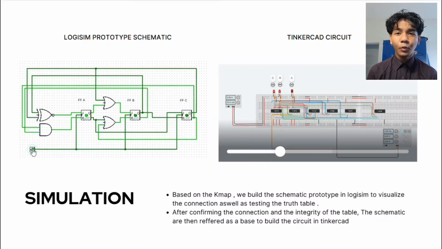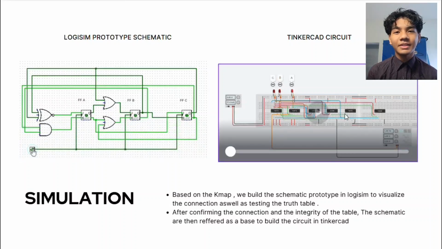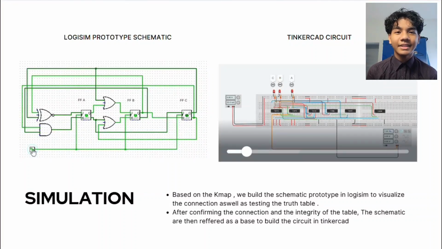Once confirmed, we use that Logisim schematic as our base blueprint for Tinkercad. Here, we translated theoretical gates into physical integrated circuits using standard 7400 series chips. This step required careful attention to detail mapping, precise pinouts, managing power lines, and routing the clock signal so the flip-flops triggered simultaneously. Ultimately, our Tinkercad simulation successfully outputs our exact binary sequence via the LEDs, proving our design is a complete success.